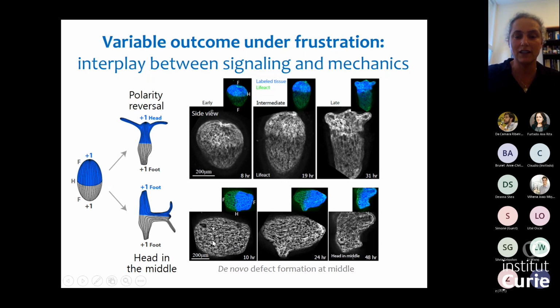structure. So on the one hand, if you introduce this frustration and there's strong signaling that wants to form a head in this region that lacks a defect, well, it lacks a defect, so often we'll have suppression of head formation, but this still can lead to head formation through the formation of new defects. But if this suppression is strong enough, then the system will look for alternate sites for forming a head, and the defect will actually act as an attractor, be an attractive point to generate this head formation.